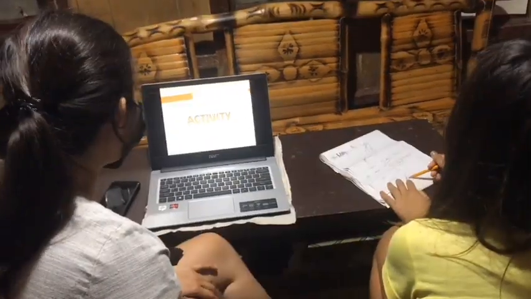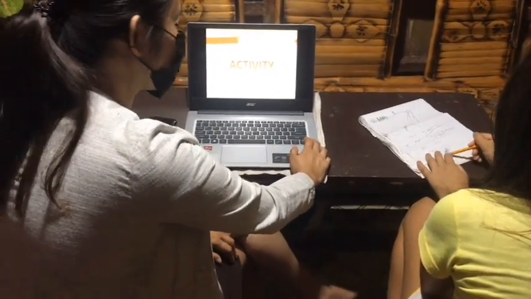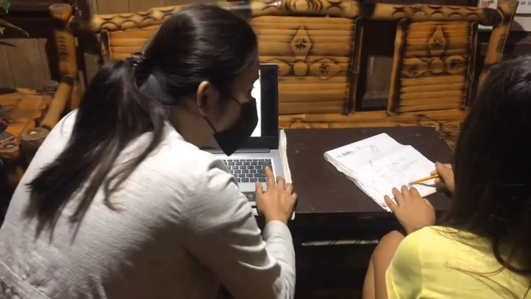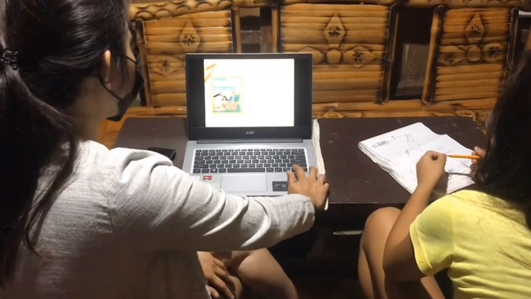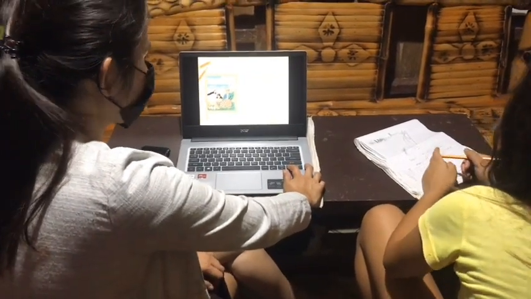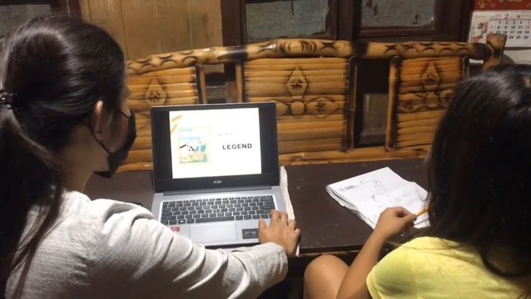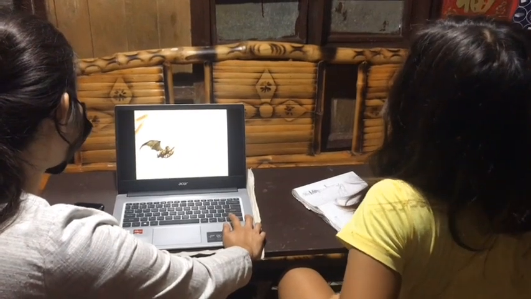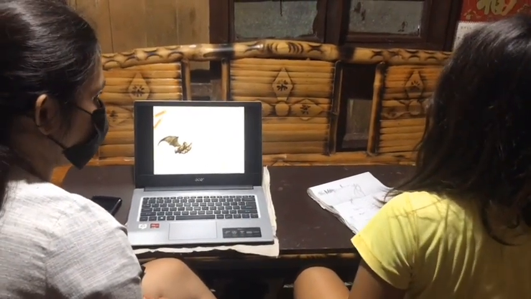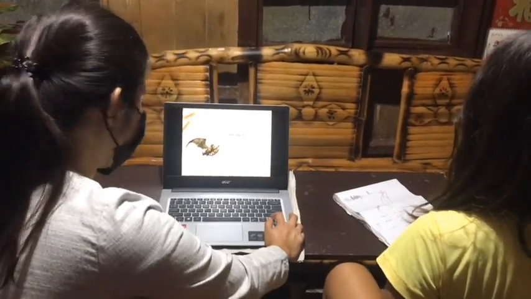Now, for our activity, I have your pictures, and all you have to do is to name the pictures based on the category of folk literature, whether it is a myth, proverb, or a legend. For example, for number 1, what do you think is the answer? Why the pineapple has 100 eyes? Legend. It is a legend because it talks about the existence of a thing or fruit. Second, Manananggal. What do you think is the answer? Myth. Yes, myth, because it is a belief in a supernatural being.